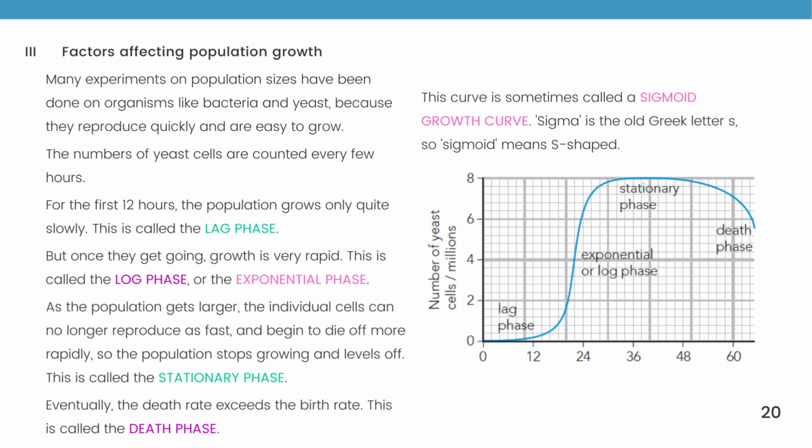As the population gets larger, the individual cells can no longer reproduce as fast, and they begin to die off more rapidly, so the population stops growing and levels off. This is called the stationary phase. Eventually, the death rate exceeds the birth rate. This is finally called the death phase. This curve is called a sigmoid growth curve. Sigma is the old Greek letter S, so sigmoid means S-shaped.